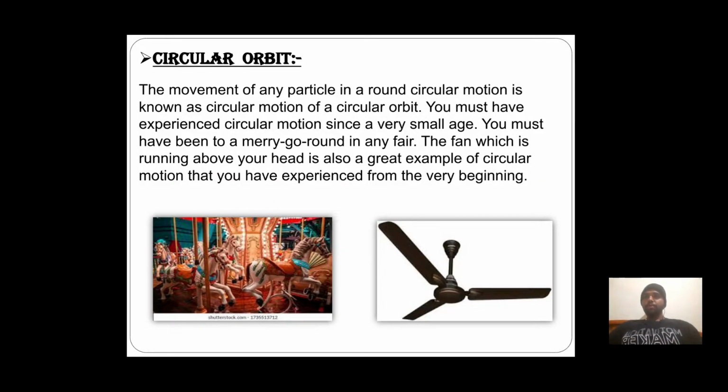Circular orbit. The movement of any particle in and around a circle is known as circular motion of a circular orbit. You must have experienced circular motion since a very small age. You must have been on a merry-go-round in any fair. The fan which is running above your head is also a great example of circular motion that you have experienced from the very beginning.